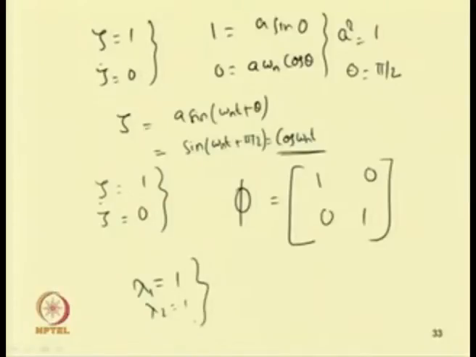In case of a periodic system, at least one of the eigenvalues of the monodromy matrix should be equal to 1. So, if you plot the real and imaginary axes, this is the imaginary axis and this is the real axis. One can see the solution lies on the unit circle itself.